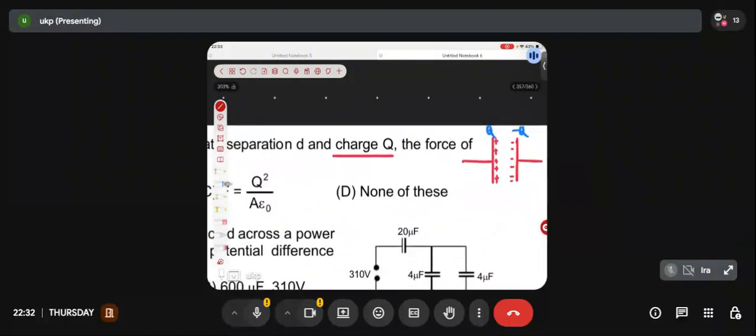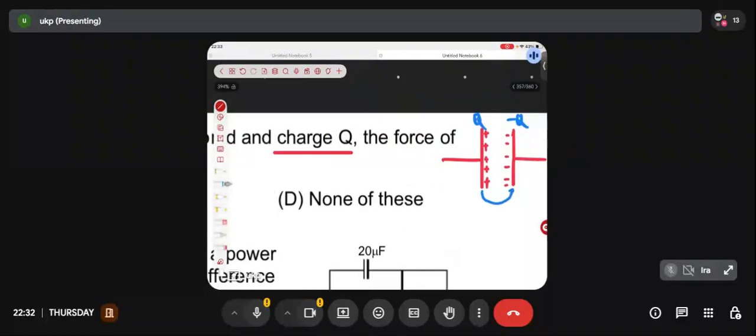I want to calculate the force exerted between the 2 plates. So can I do it in this fashion? Let's calculate the electric field created by one of the plates on the other plate, and then just multiply it by the charge present on the other plate. That will give me the total attractive force which is present between the two.